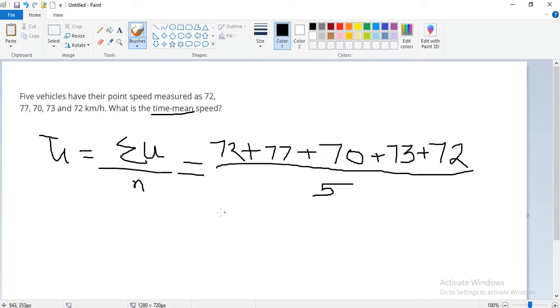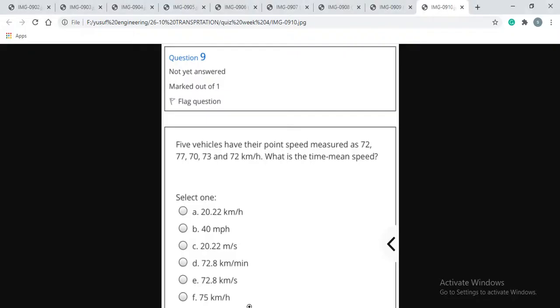Dividing by 5, the answer is 72.8 kilometer per hour. Option D is correct.